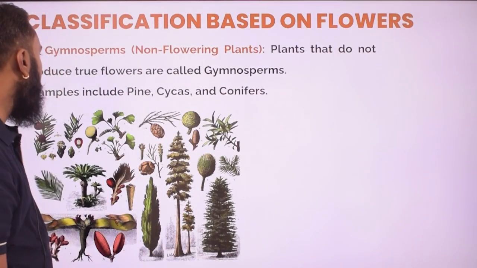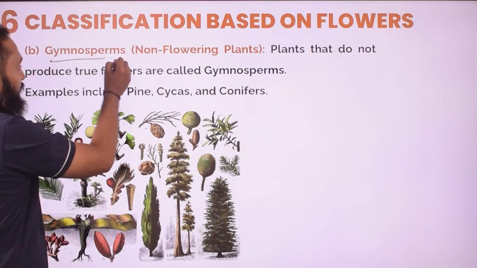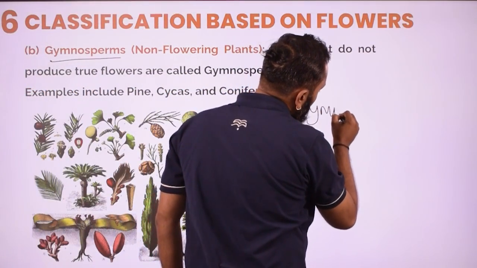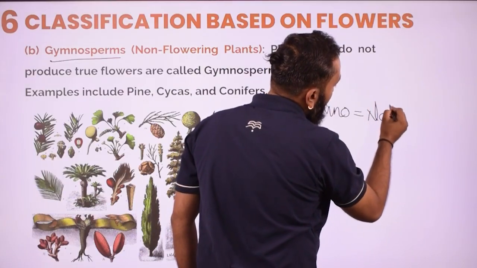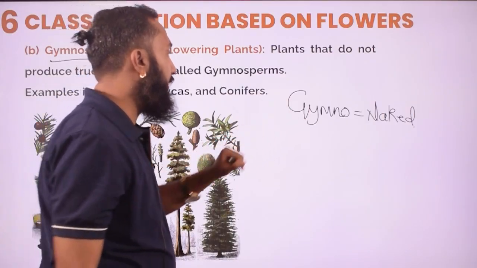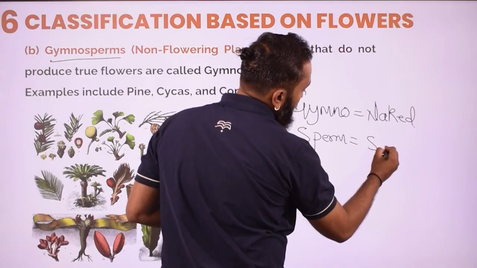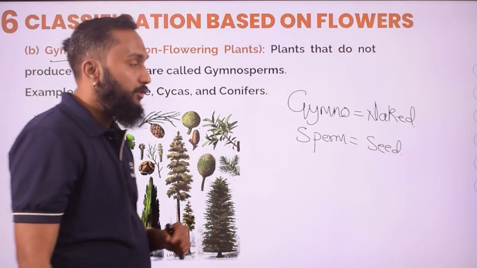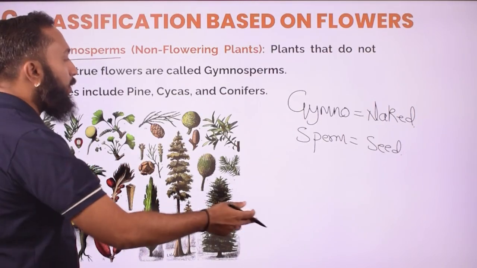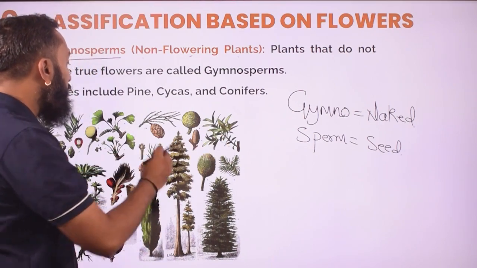Let us try to understand about the second type of plant, gymnosperm. Try to understand the meaning of gymno also. Gymno means naked. Sperm is the same, seed. So naked seed, such kind of plant will be known as gymnosperm. You can also call them non-flowering plants. Gymnosperms are actually non-flowering plants.